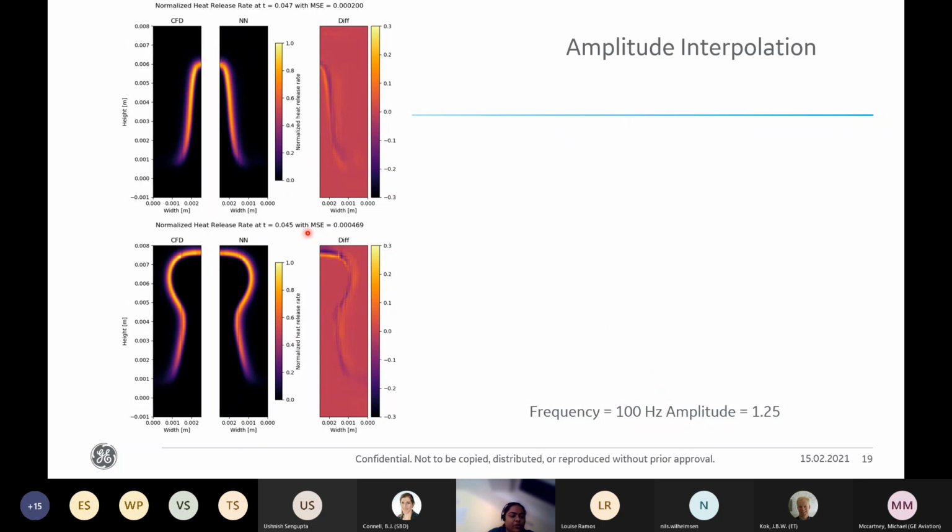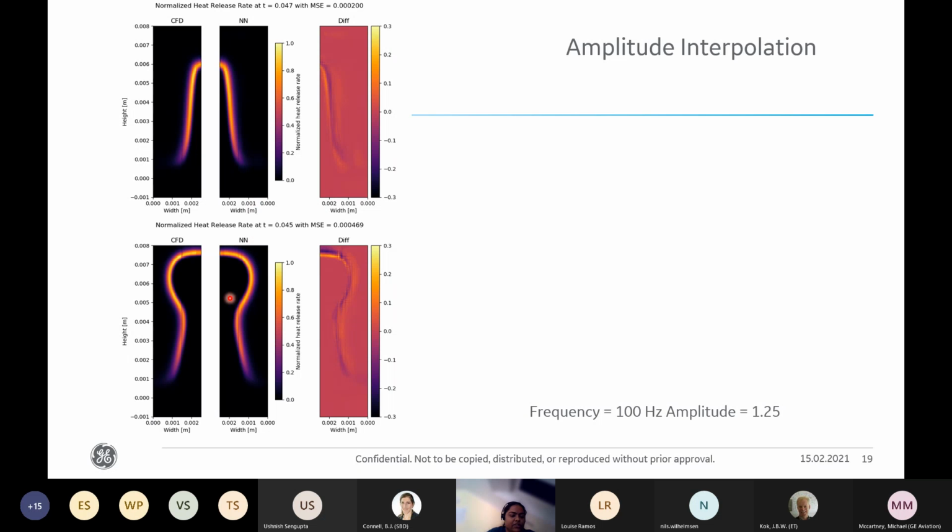So here I show the performance of UNet for the test case of amplitude interpolation. Frequency of 100 Hertz and amplitude of 1.25. On the left hand side is the ground truth using the CFD simulation, and on the right hand side we see the prediction by the neural network model. And this figure over here shows the difference between ground truth and the neural network prediction.